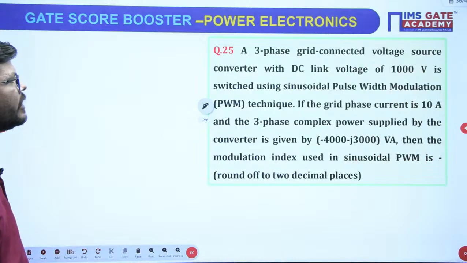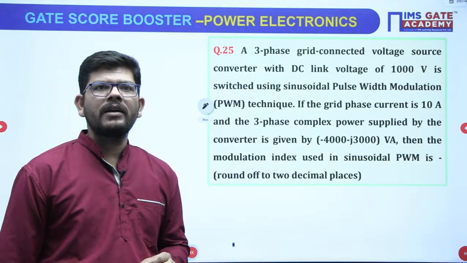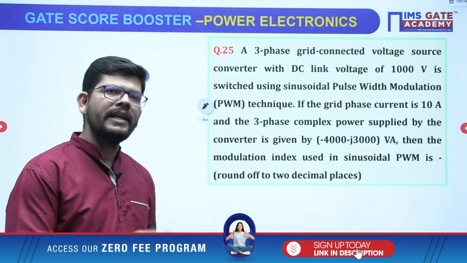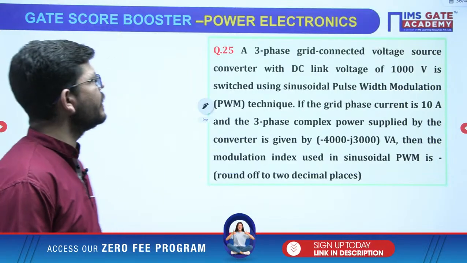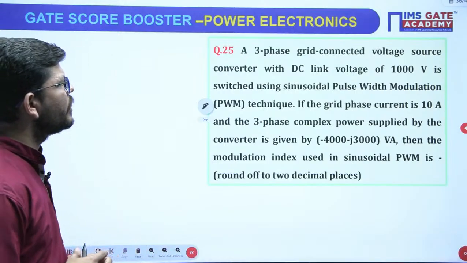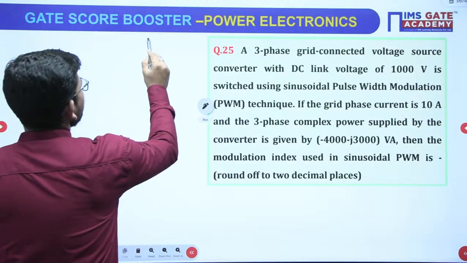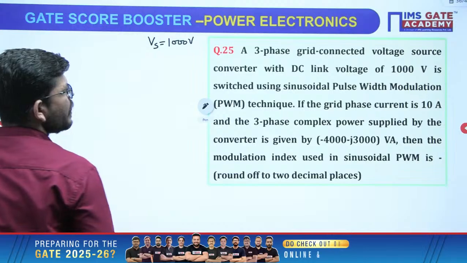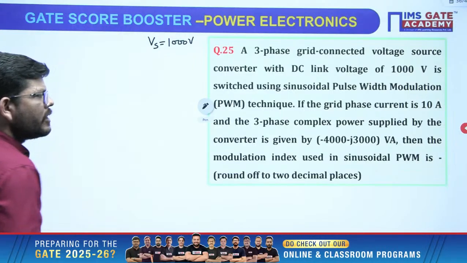Then the last question, and this is a GATE question which I have taken because I feel that it is very important and you may again get a question like this. So what is given here? A 3-phase grid connected voltage source converter with a DC link voltage of 1000 volt. So we have been given Vs, which is 1000 volt, switched using the sinusoidal pulse width modulation technique.